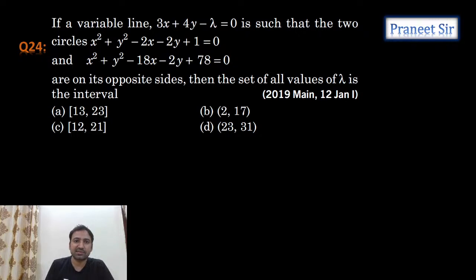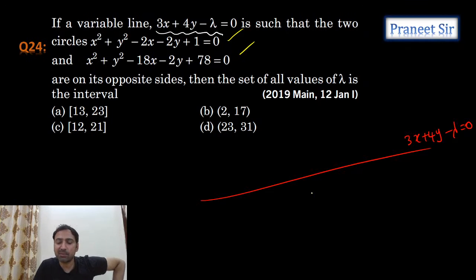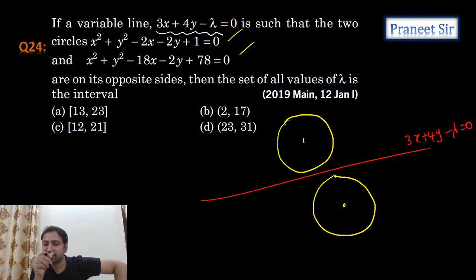So the given line 3x plus 4y minus lambda is equal to 0 is in such a way that these two circles should be on the opposite sides, something like this. It should be on opposite sides, guys.